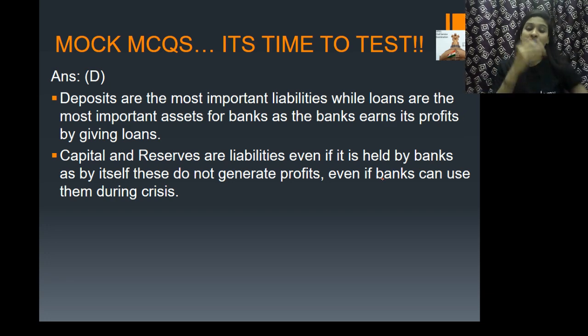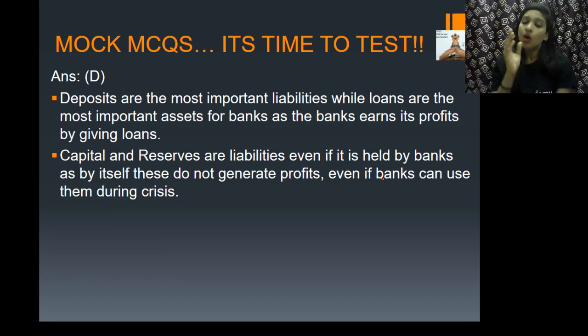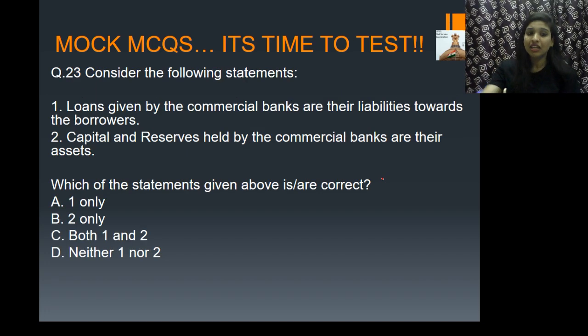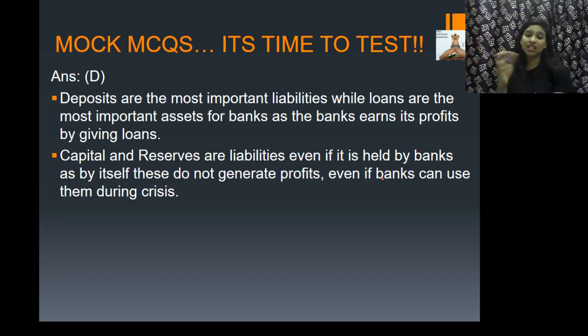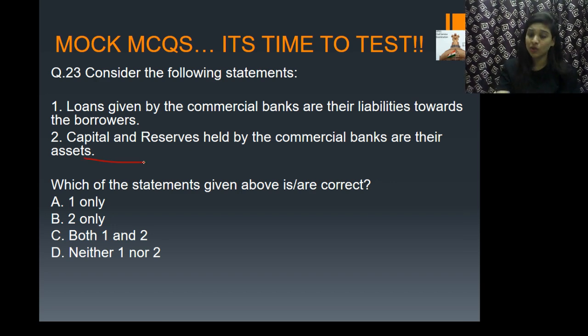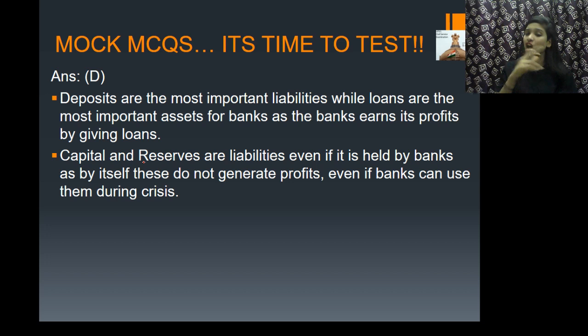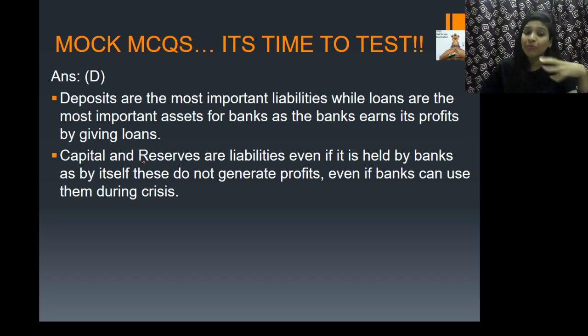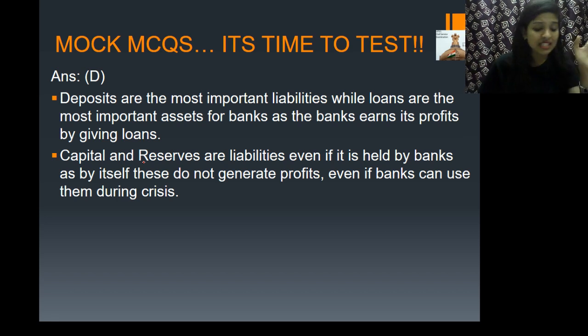Yes, guys. And if you see, neither statement 1 nor 2 is right. Deposits are actually the most important liabilities, whereas loans are the most important assets for banks. Why? Because banks earn their profits by giving loans. Right? And now the capital and reserves are actually liabilities, guys, even if they are held by the banks. But in the question, it was said that they are assets. Actually, your capital and reserves are not assets, but liabilities. Capital and reserves are held by the banks, but by themselves they do not generate any profits. Even if the banks can use them during a crisis, capital and reserves are considered liabilities, not assets. That is why both these statements in the question are wrong. Did you understand?